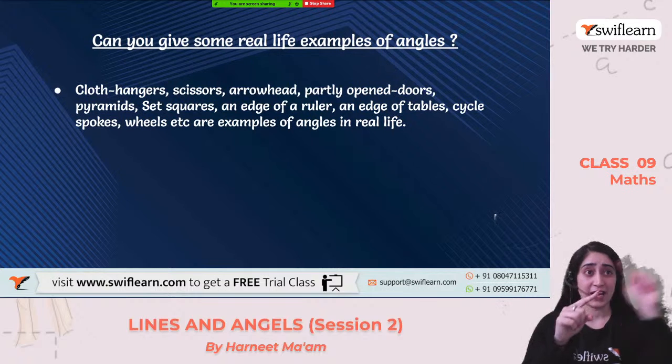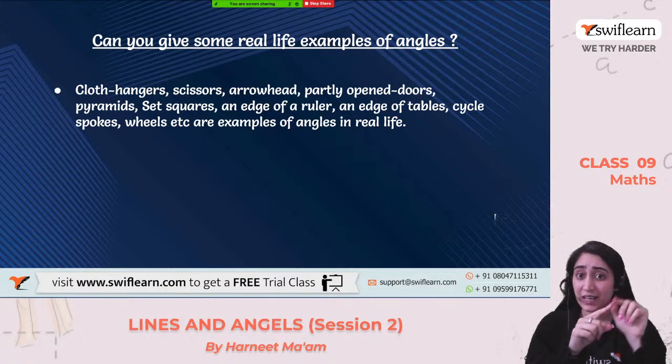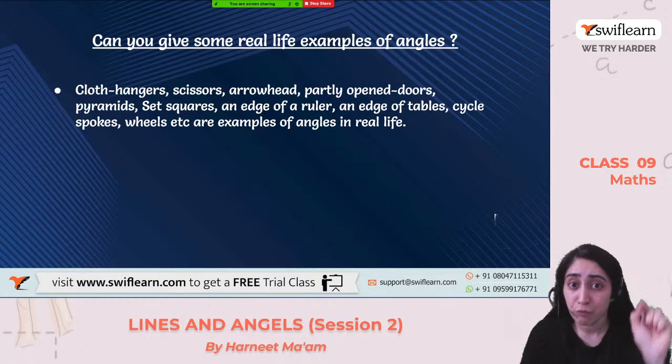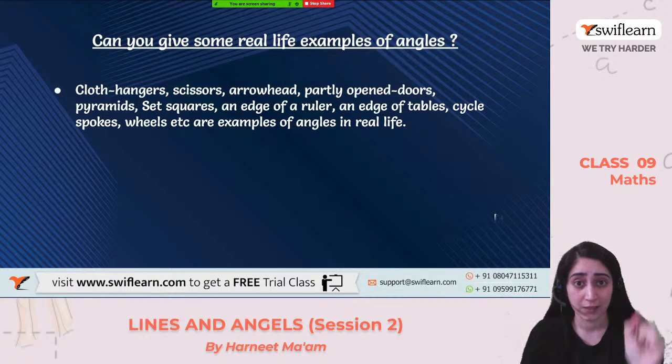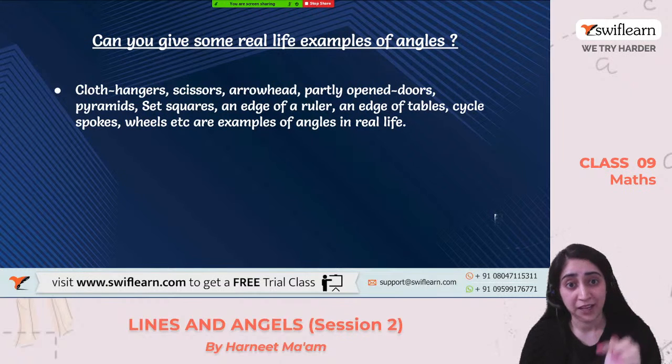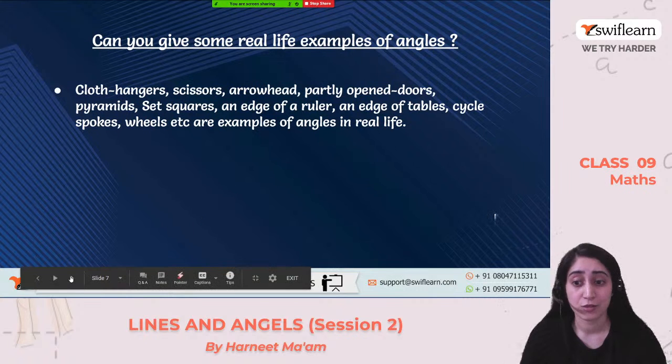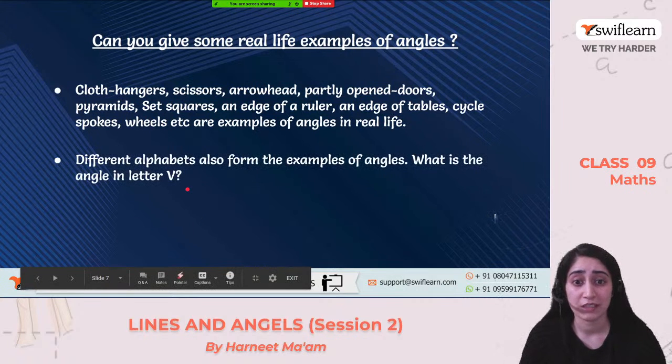The wheel has those four arms that make an angle. We give those four supports to the wheel so that it moves smoothly and the brakes are able to apply and stop it. Even in that portion of the cycle, there are four arms, like two lines crossing, and there is a center in between for the wheel. The angles that they are making also help in the working of the car. So these minor details are all used.